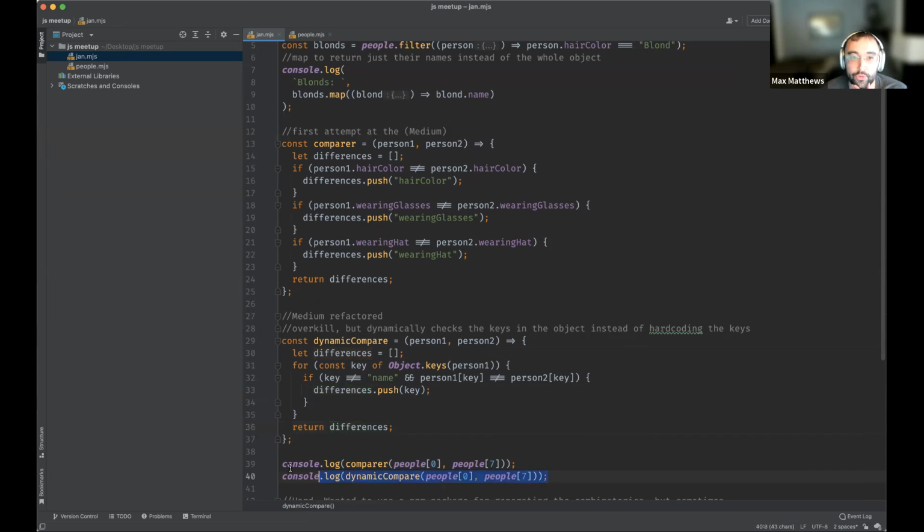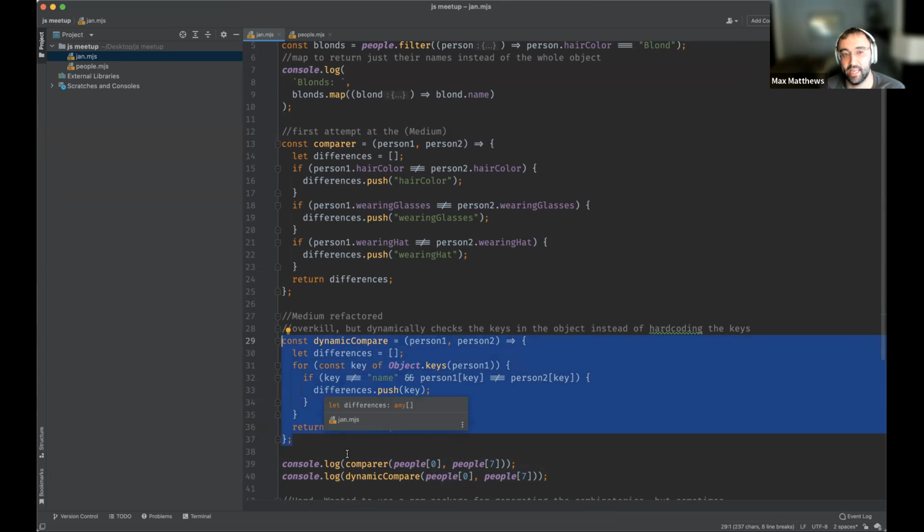So these two do the exact same thing between the comparer and the dynamic compare. It's interesting that this one ended up being a couple less lines, but it does kind of set us up for the future of adding in additional keys and having the compare function still work.